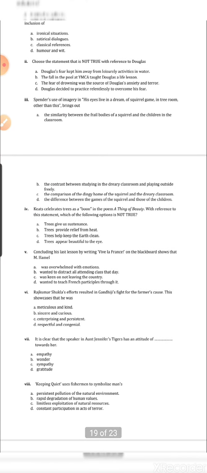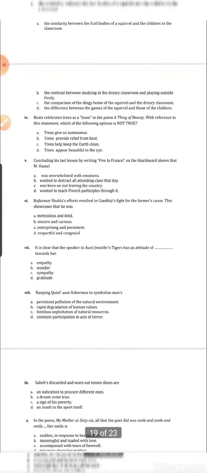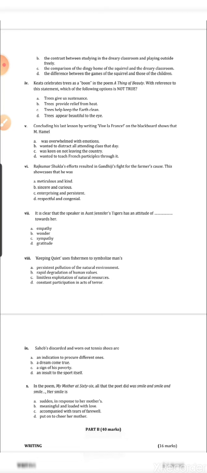Keats celebrates trees as a boon in the poem A Thing of Beauty. With reference to this statement, which of the following options is not true? So you see these questions are not directly from the poem, but after reading the poem or the prose, how much you have comprehended, how much you have understood. Based on that understanding only, you have to write down these answers. Next, concluding his last lesson by writing Vive la France on the blackboard shows that M. Hamel. So in this one also, what was M. Hamel's reaction or what were his emotions when he wrote Vive la France?